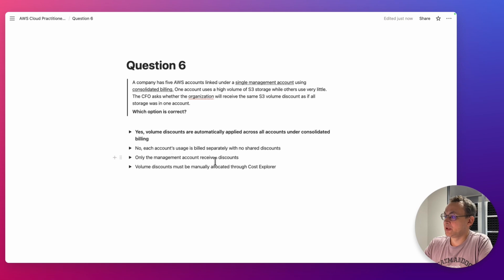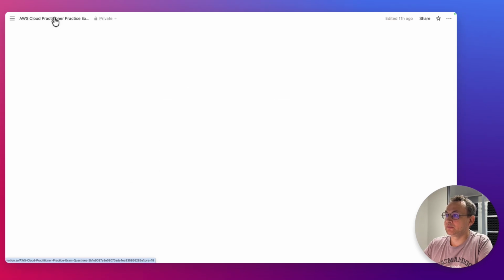Only the management account receives discount. That is incorrect. Volume discounts must be manually allocated through Cost Explorer. That is incorrect even more because Cost Explorer is a service to see the costs and monitor them. Yeah, so the correct one is number 1. Let's see if we have any more questions.